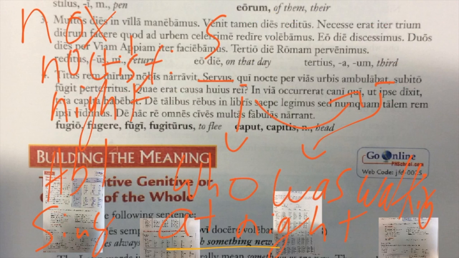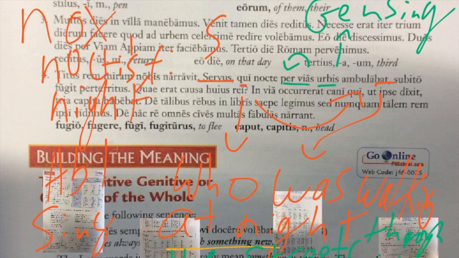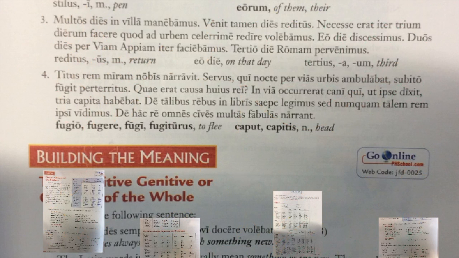And where was he walking? Per vias, through the streets, urbis, of the city. Vias there is accusative and plural, and is the object of the preposition per, whereas urbis is genitive and singular, and so the streets are located in, they in a sense belong to the city. So I'm translating urbis here as of the city. So a slave who was walking at night through the streets of the city, subito fugit perteritus.